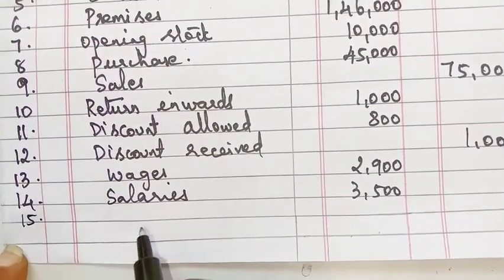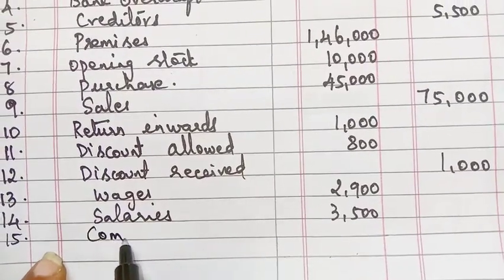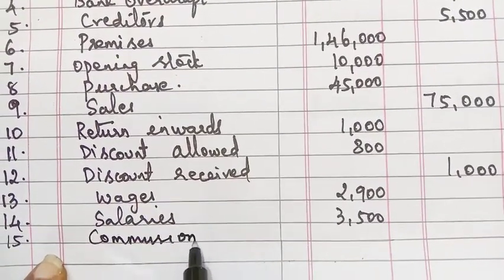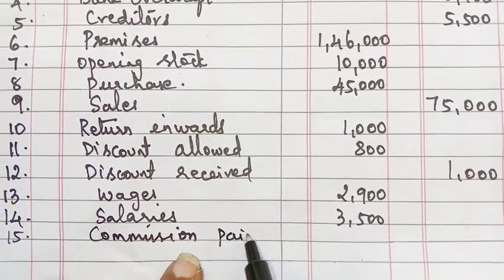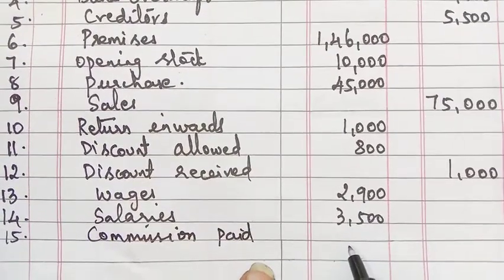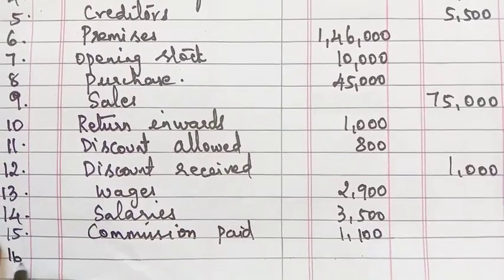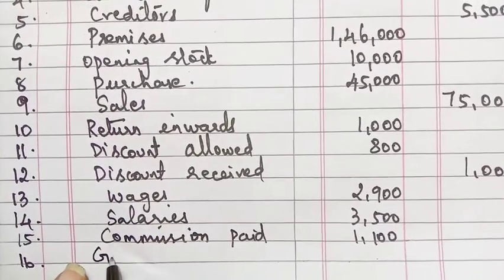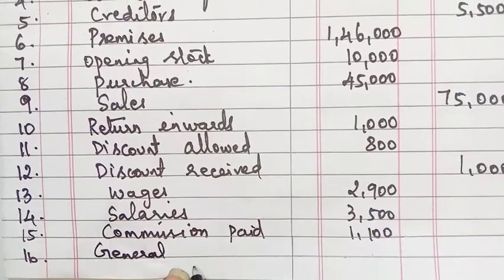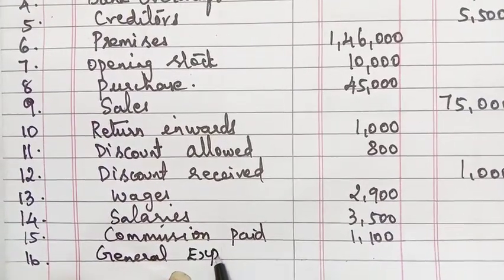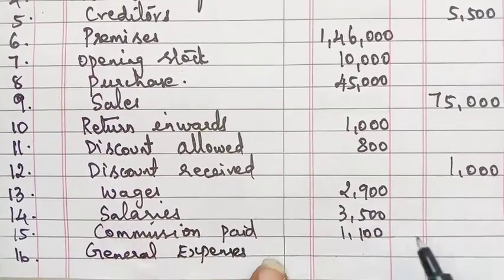The 15th is commission paid, an expense. What is the amount there? 1,100. Next is the 16th one, general expense, will come in the debit side. What is the amount there?